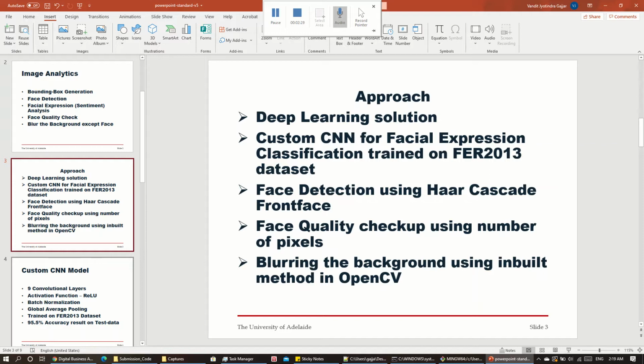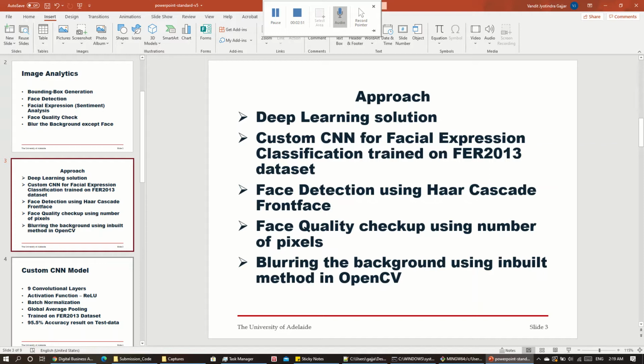Then for the face quality checkup, as previously mentioned, we will define this task as: if the person's face is covering like 50 to 60% of the region, and if it is less than 50%, then we will consider that image as too low quality, otherwise a good image. Here we will be using a number of pixels method.